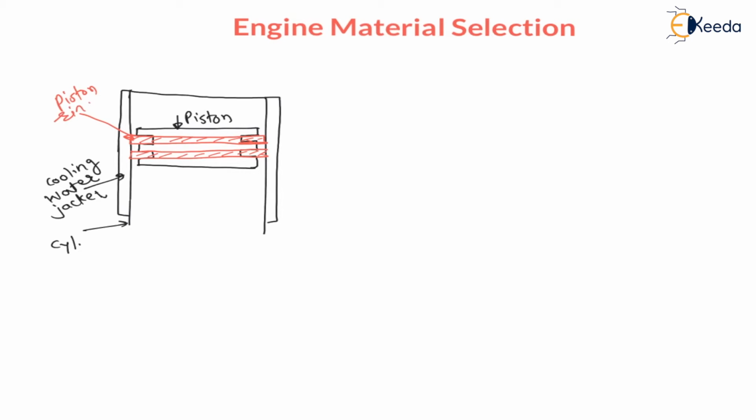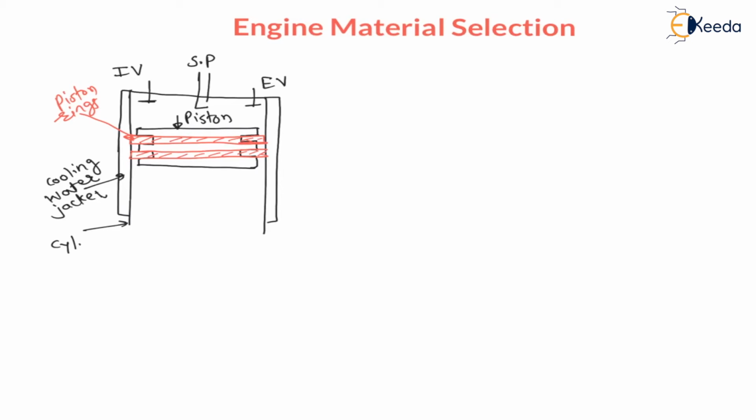Now again there will be an inlet valve. IV stands for inlet valve. There will be an exhaust valve. EV stands for exhaust valve. If it is an SI engine, there will be a spark plug. SP stands for spark plug.